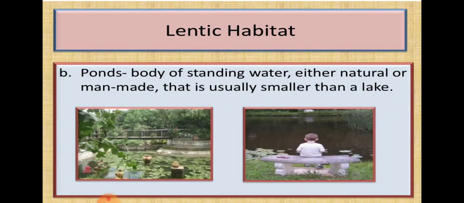Next is ponds. Ponds are also freshwater bodies. A pond is a body of standing water, either natural or man-made, that is usually smaller than a lake.